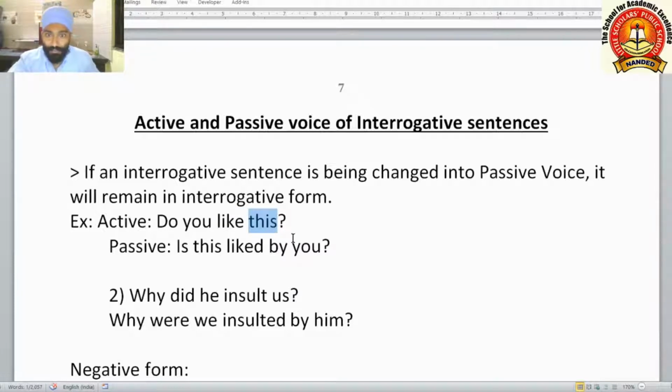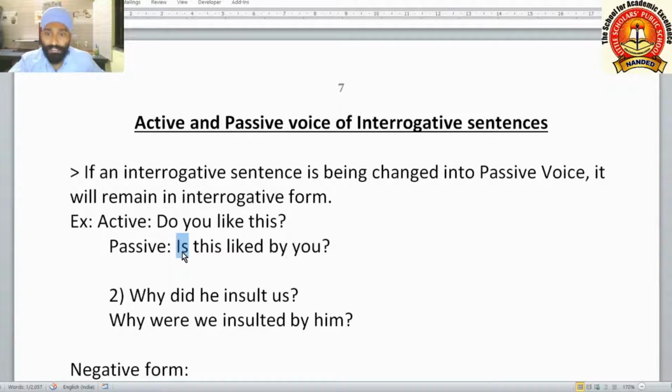So while converting it into passive, we take the subject first, and as this is a question, we have to take the helping verb first. So here we have taken is, and why not do? Because in passive voice, you don't take do, did or does as a helping verb. We remove them, and instead of them we use is, am, are. If past tense is there, was, were, depending upon the subject and the tense.